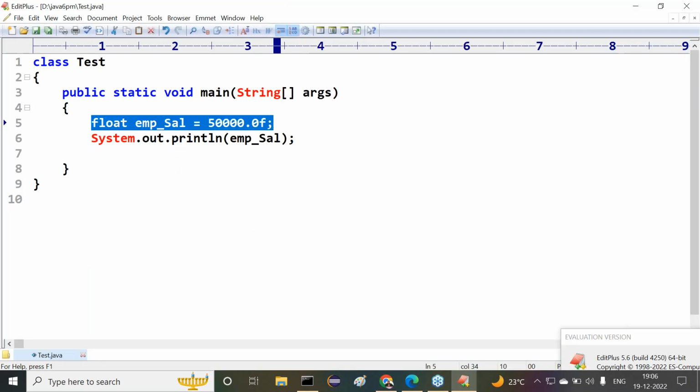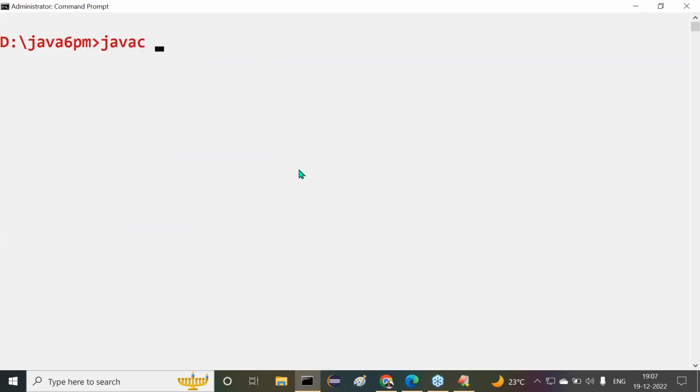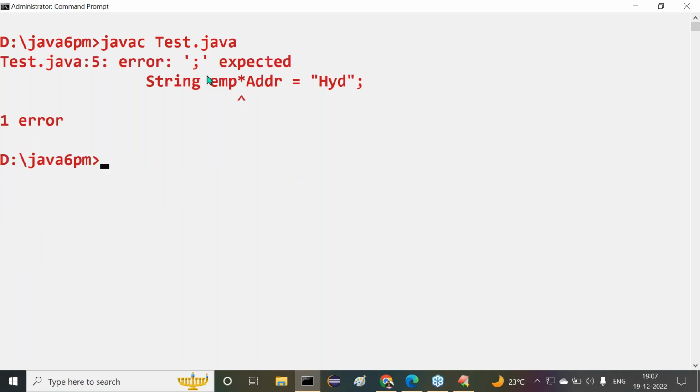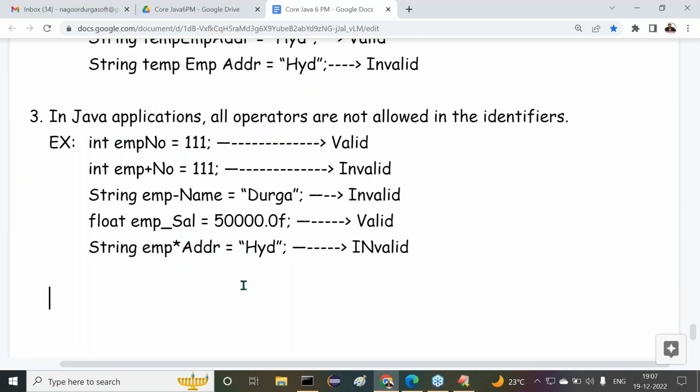All right, now here we are providing this value, but we should not use the double quotation. Here a different double quotation we have to use. Now its value is emp star addr. Definitely we get a compilation error. javac test.java, compilation error, the semicolon is expected here. So almost all the cases are shown or not.